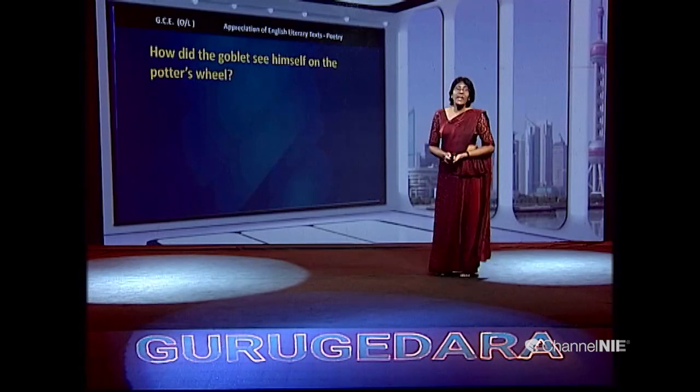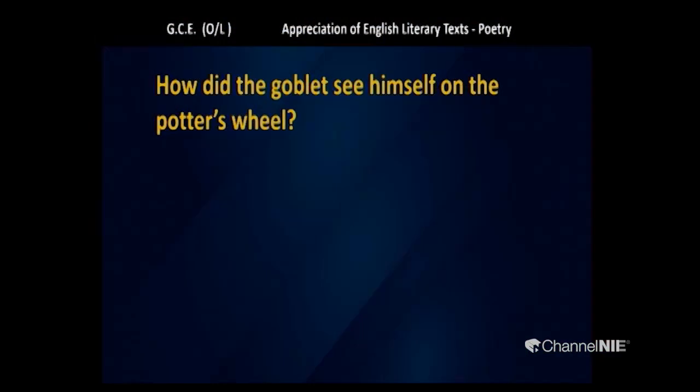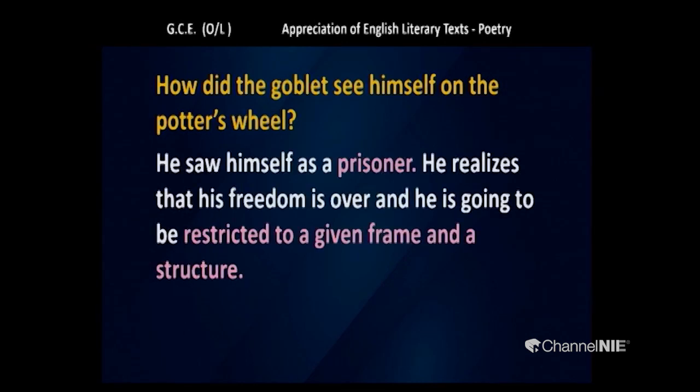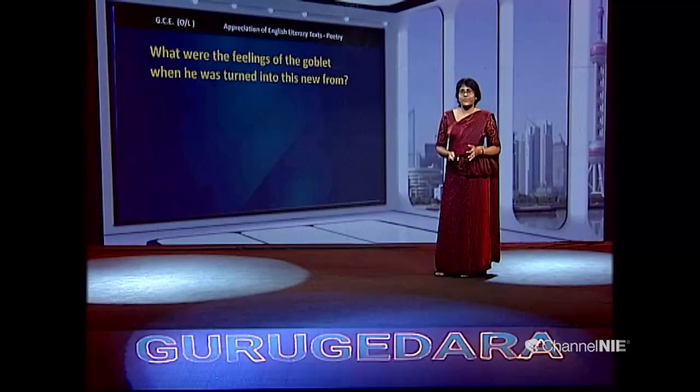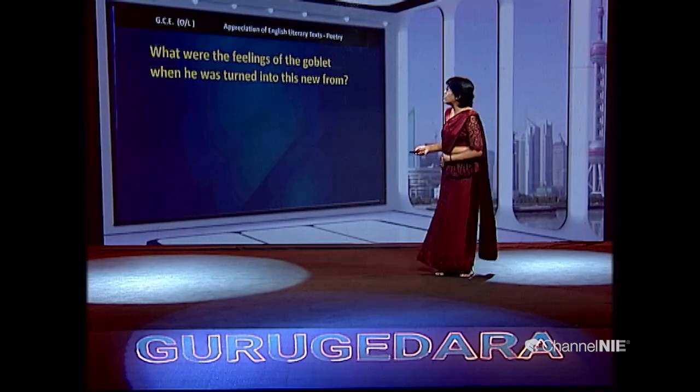Well, if you look at this question, how did the goblet see himself on the potter's wheel? It's a simple question we discussed. The goblet saw himself as a prisoner and he realizes that his freedom is over and he is going to be restricted to a given frame and a structure. Let's discuss this question.